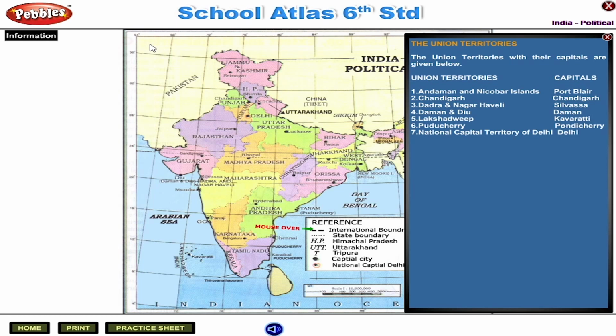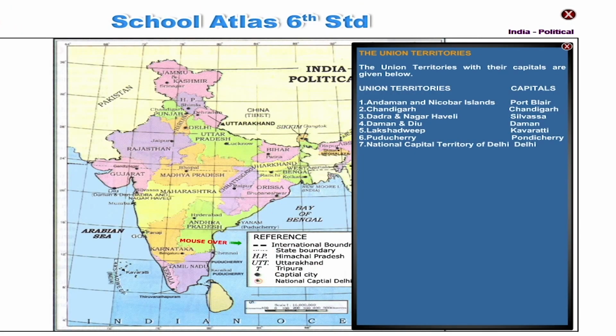The Union Territories with their capitals are given below. Union Territories, capitals: Andaman and Nicobar Islands, Port Blair; Chandigarh, Chandigarh; Dadra and Nagar Haveli, Silvassa; Daman and Diu, Daman; Lakshadweep, Kavaratti; Puducherry, Pondicherry; National Capital Territory of Delhi, Delhi.